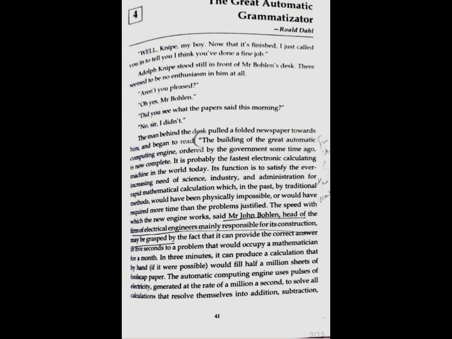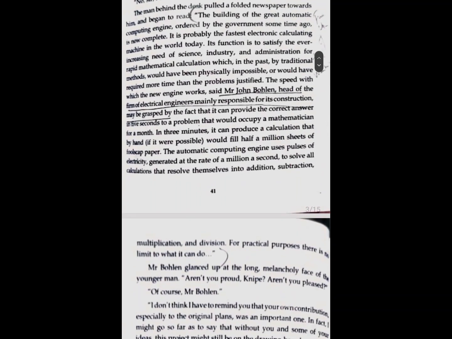by the fact that it can provide the correct answer in 5 seconds to the problems that would occupy a mathematician for a month. In 3 minutes, it can produce a calculation that by hand, if it were possible, would fill 500,000 sheets of foolscap paper. The automatic computing machine uses pulses of electricity generated at the rate of 5 million a second to solve all the calculations that resolve themselves into addition, subtraction, multiplication, division. For practical purpose, there is no limit to what it can do.